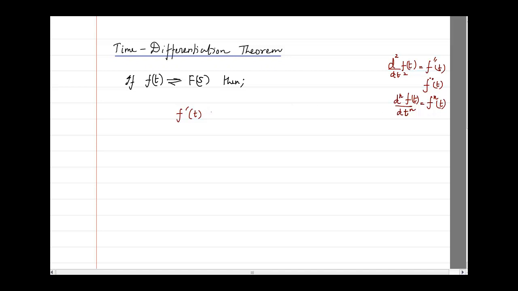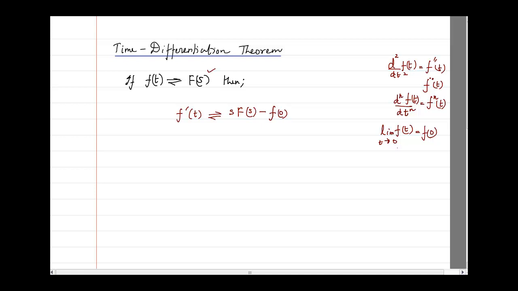Okay, so here we are going to use dash. So the Laplace of f dash of t would be, if you know F of s, then all you have to do is multiply s with F of s and then subtract f naught. Now look here what I'm going to write. It is small f naught. What is the meaning of small f naught? If you know the function f of t, and if you apply limit t tending towards 0, you will get f of 0. That means when the time is tending towards 0, what is the value of f of t?